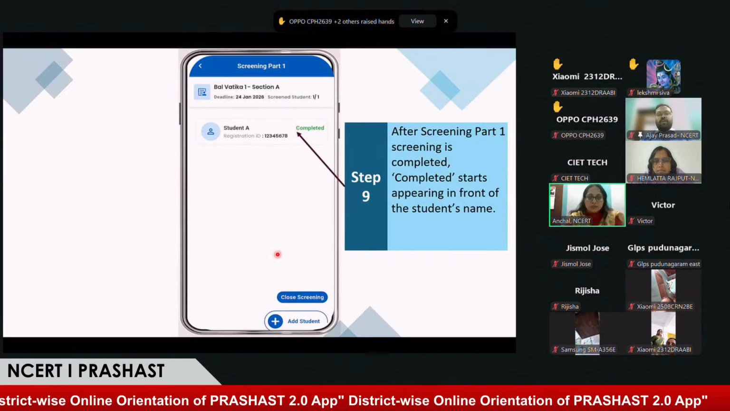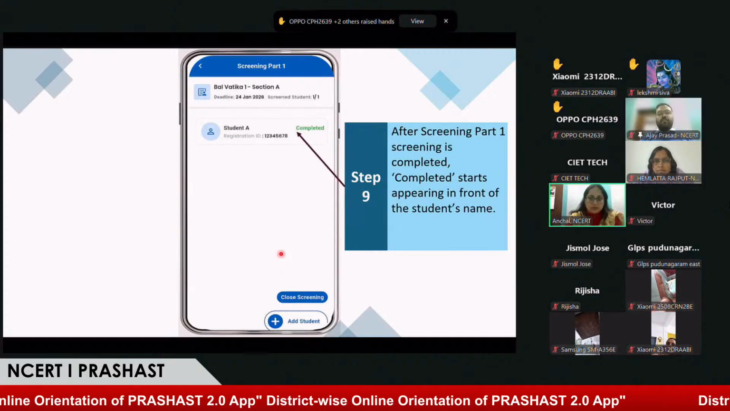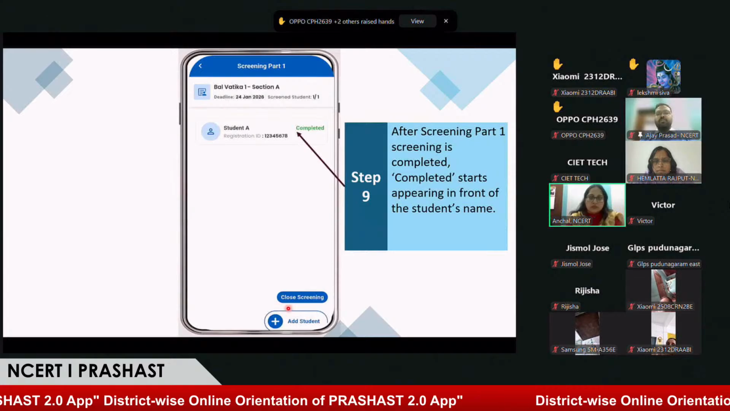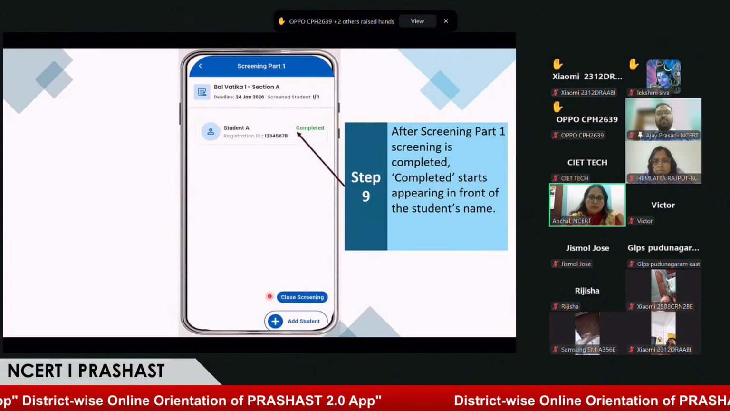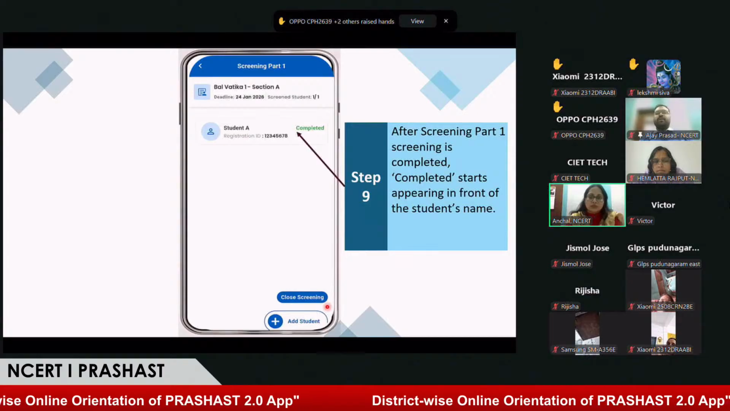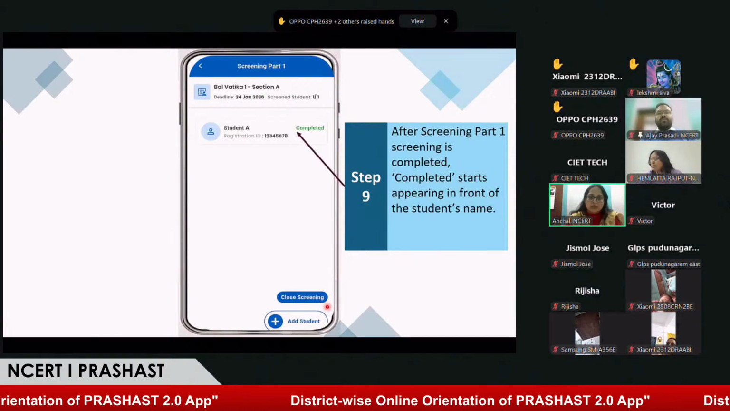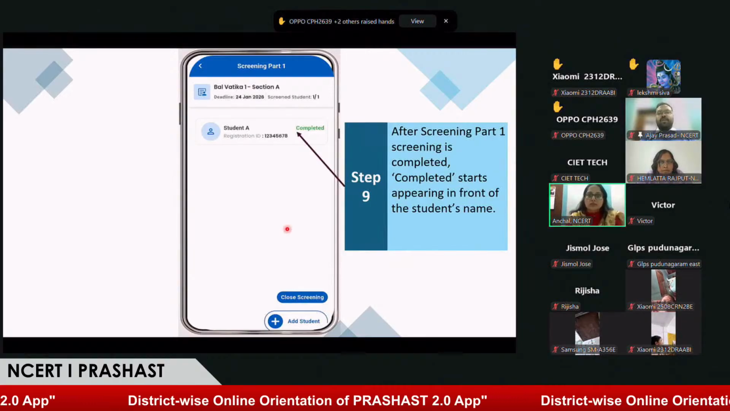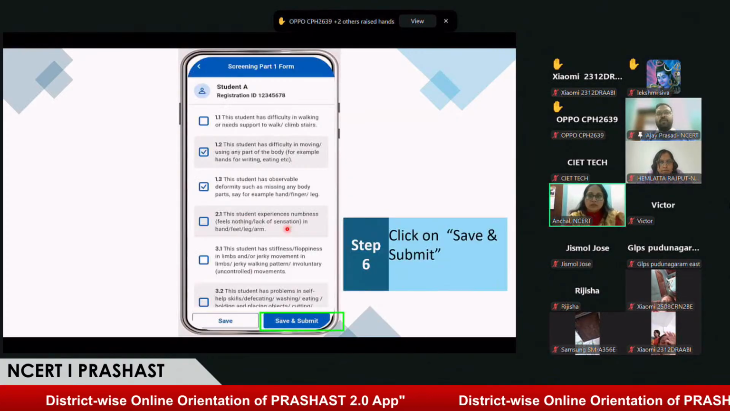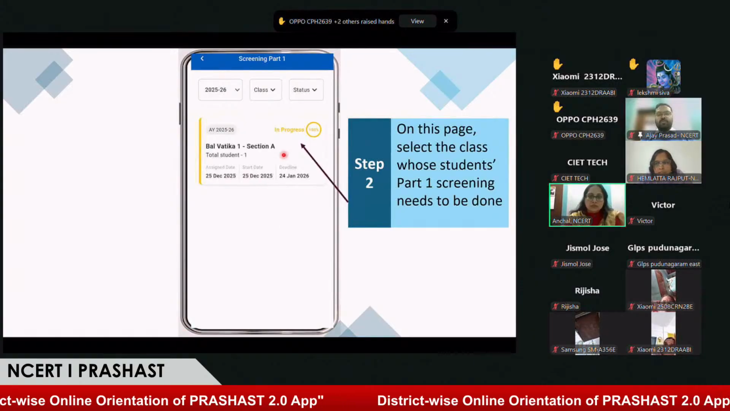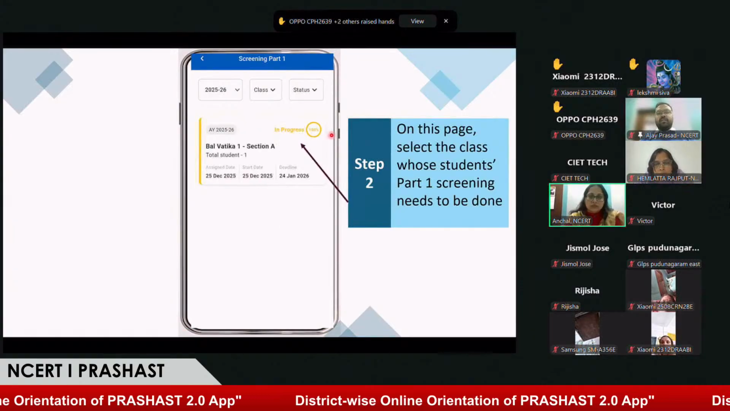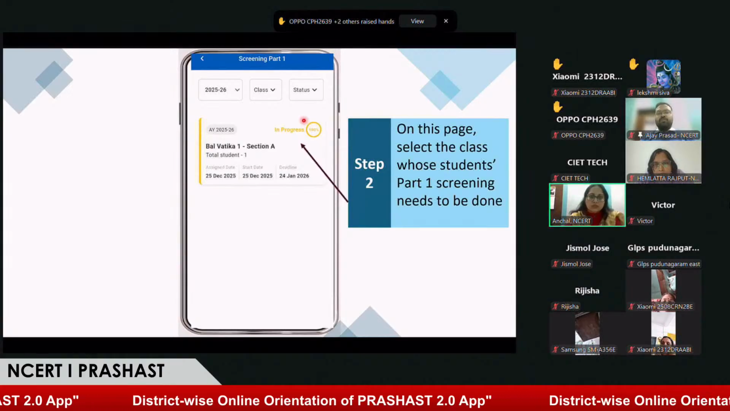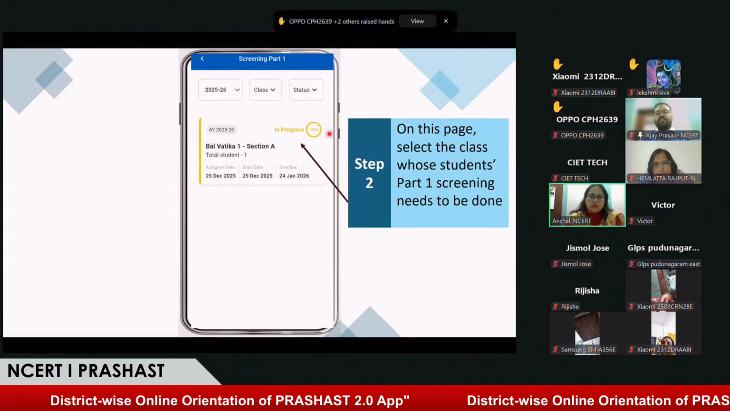So here I would like to add one more thing. Once the teacher has completed screening of all the students, we request all the teachers to please click on close screening so that the Prashast application registers or marks the class as completed. Like Balvatika 1 over here, we can see in the earlier slides that the status of the screening is in progress. Once we click on close screening, the status will change to completed.